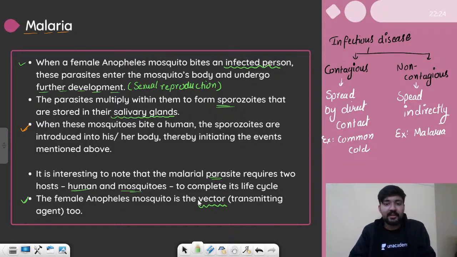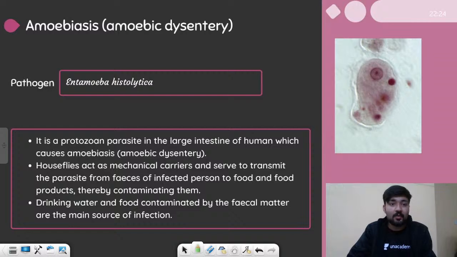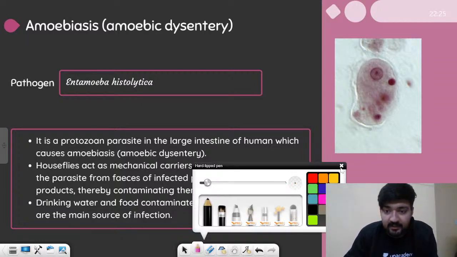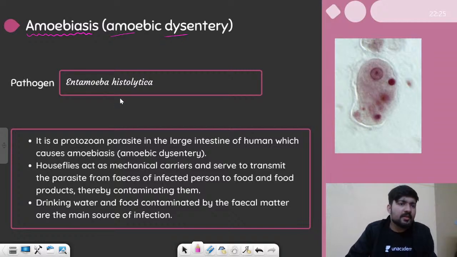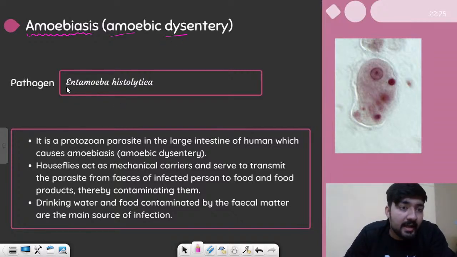So this is all that you need to know about malaria. Again, it was a disease caused by Plasmodium, which is a protozoan. Another protozoan disease is the amoebiasis. This is the second disease caused by protozoan that we need to know. So amoebiasis, also known as amoebic dysentery, is caused by the pathogen called Amoeba histolytica, which is a protozoan.